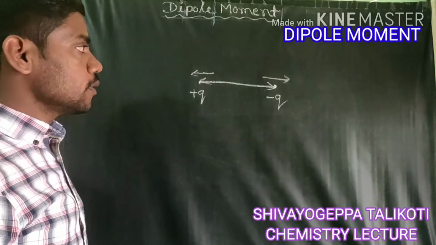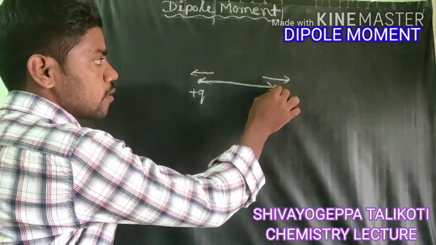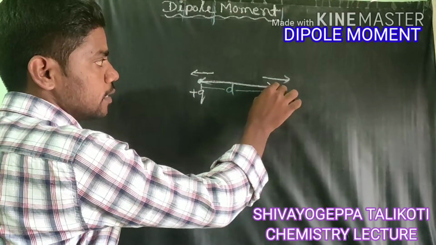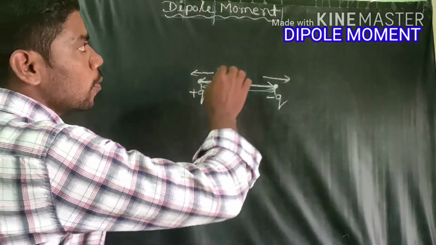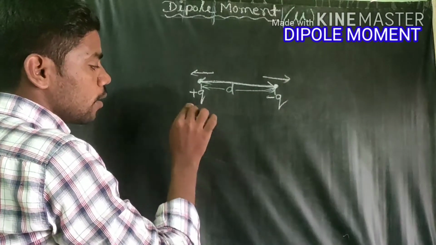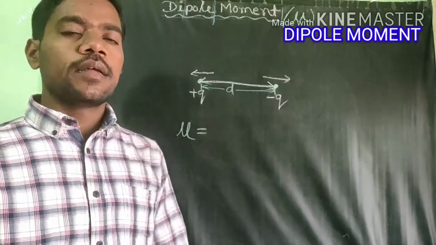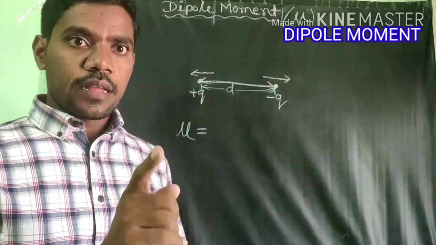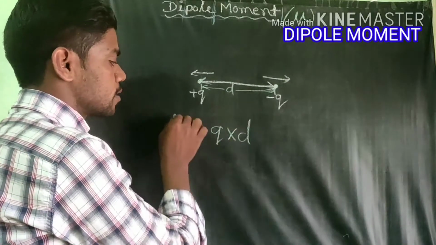Then after that what happens? A dipole means there will be two charges and there will be some distance between these two, that is distance d. Dipole moment is denoted by the symbol mu. What is meant by dipole moment? Dipole moment is simply a product of two opposite charges, the product of charge and perpendicular distance.